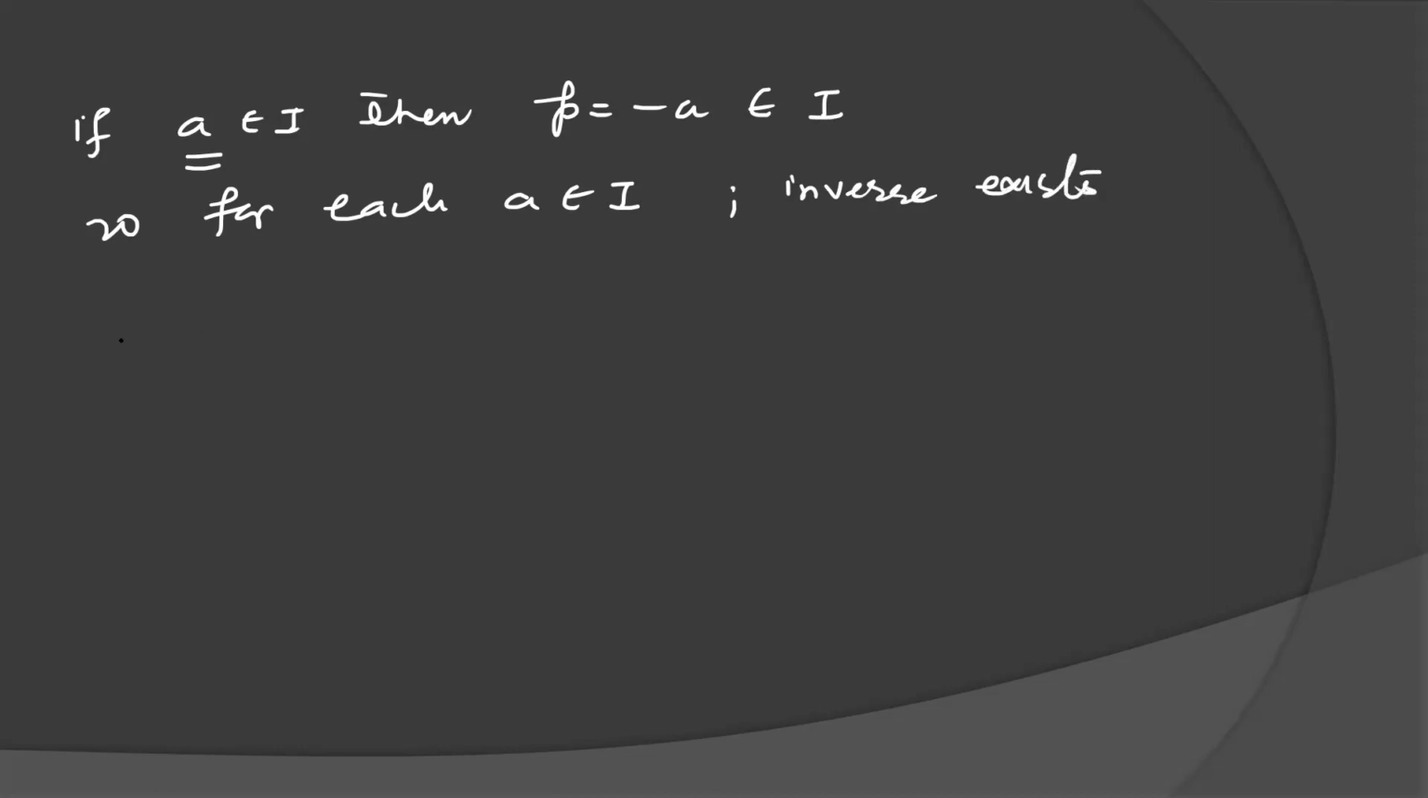If all these properties are satisfied, then we say that it is a group. Integers with operation addition is a group. Let's see the next example.